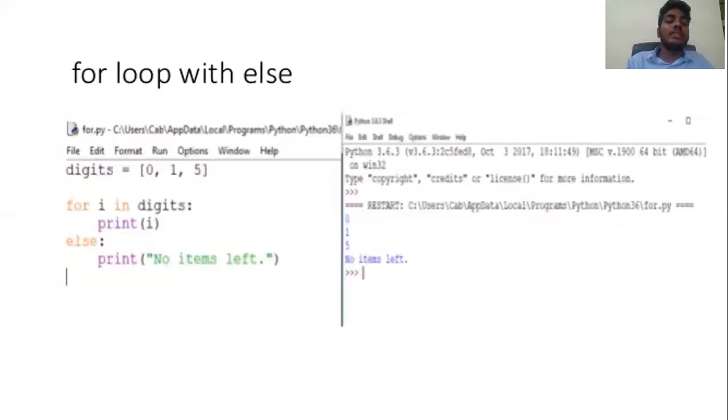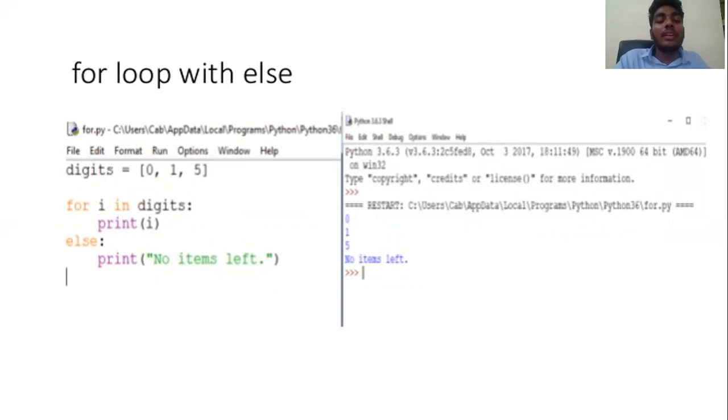Okay. Next, for loop with else. Let's take digits 0, 1, 5. For I in digits, print I. Else, print no item left. This is the code. Okay. How it is executed, I will explain. First, for I in digits, first index number 0, it will take the 0 value, the 0 element. Then it will print 0 as output because we have given print I. It will give 0.